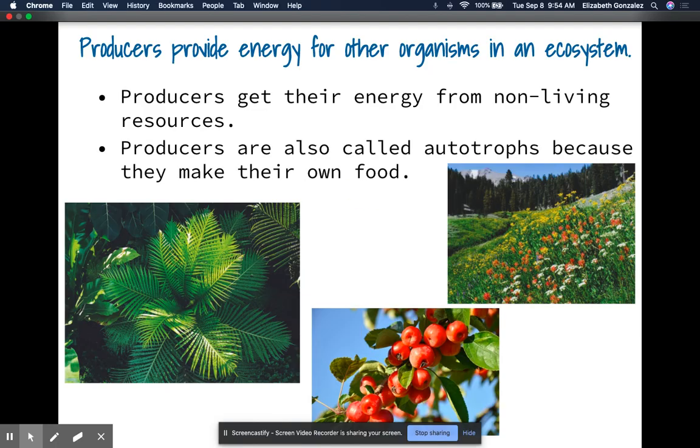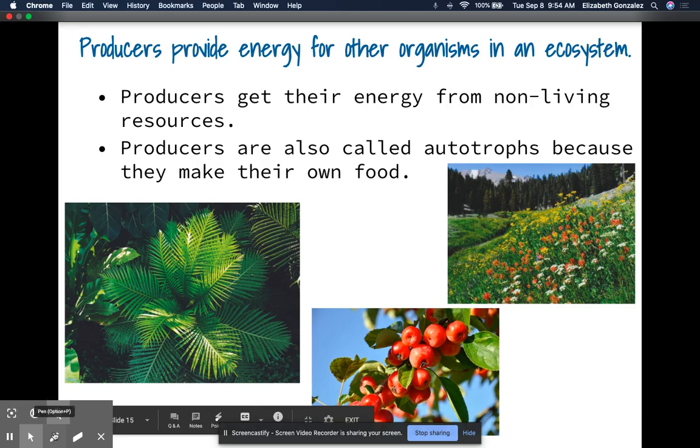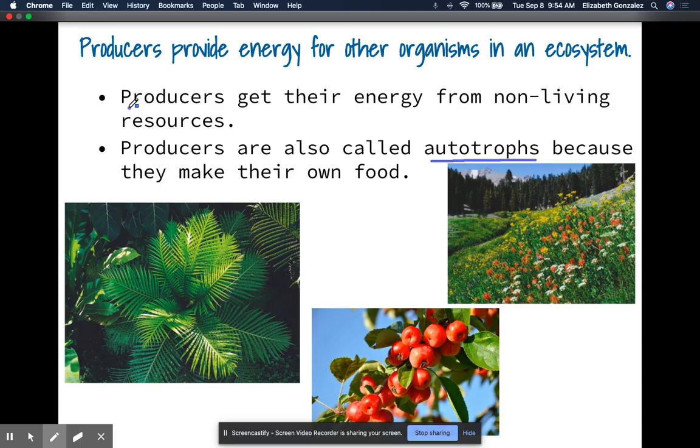Producers are also called our autotrophs because they make their own food. So all of our producers are going to be our plants. So I just remember P for producers, P for producers. So they get their energy from non-living resources such as the sun. They're also called our autotrophs because they make their own food. So you need to know this term, autotroph and producer. If you get confused, just think about when you go to the market, when you go to the produce section, you are eating the producers or the plants. And all of those organisms make their own food.